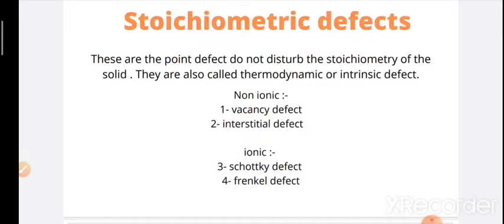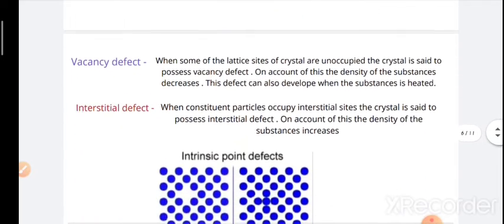Further it is classified into non-ionic and ionic. Under non-ionic, there is vacancy defect and interstitial defect, and under ionic, there is Schottky defect and Frenkel defect. You know what non-ionic and ionic mean? Non-ionic means there is no role of charge here, but in ionic, charge plays a major role. We will discuss that next.